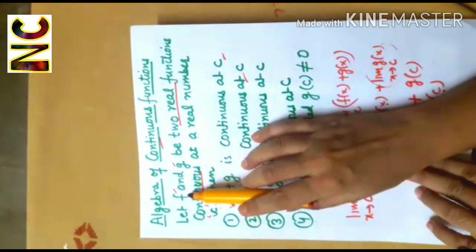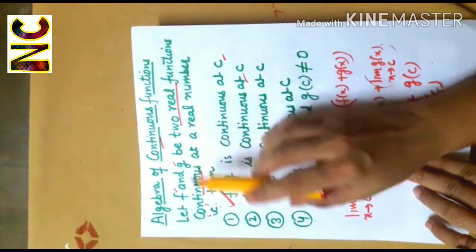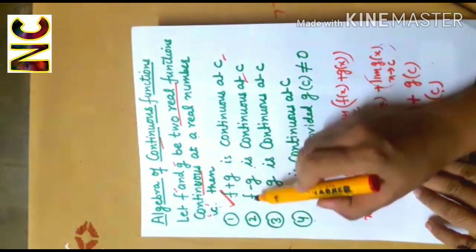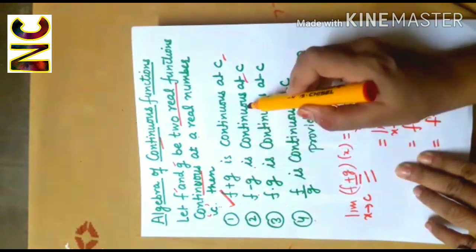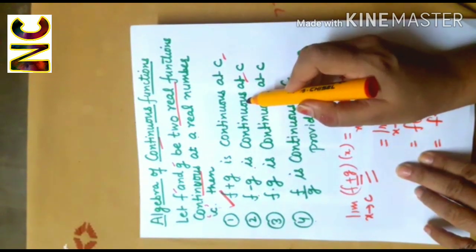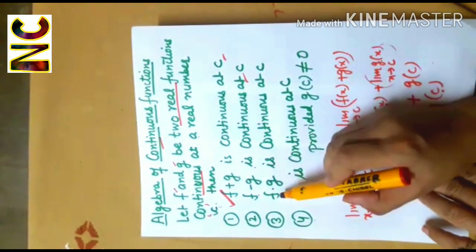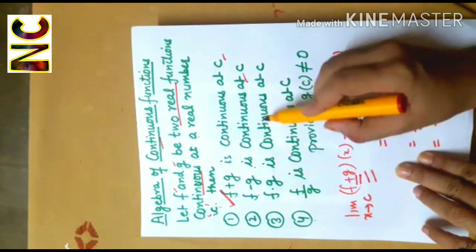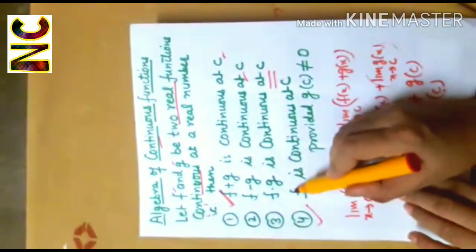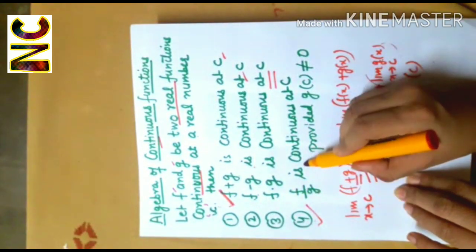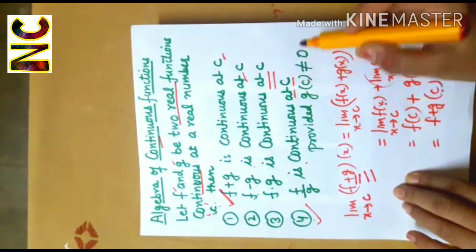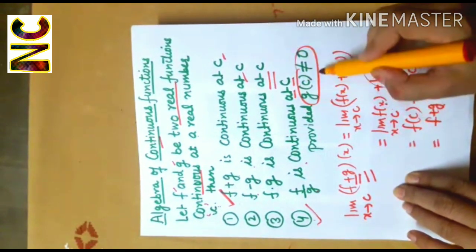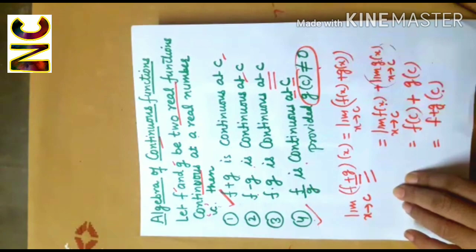That is, if f and g are continuous functions at c, then their difference f minus g will also be continuous. Similarly, their product, that is f dot g, will also be continuous at c, and their quotient f over g will also be continuous at c, provided g(c) is not equal to 0.